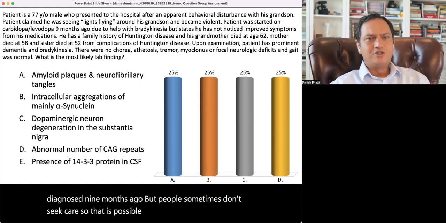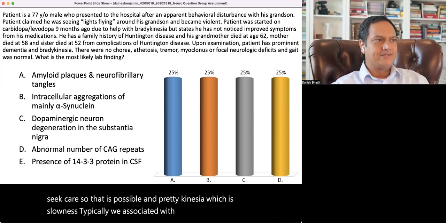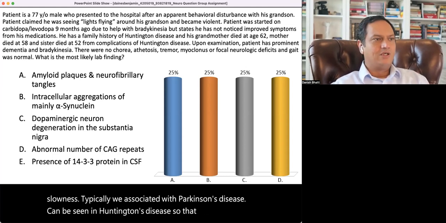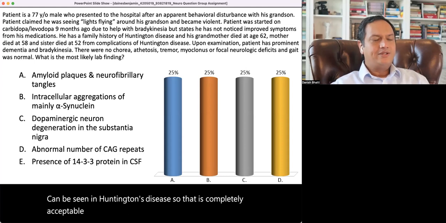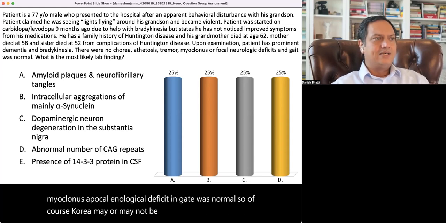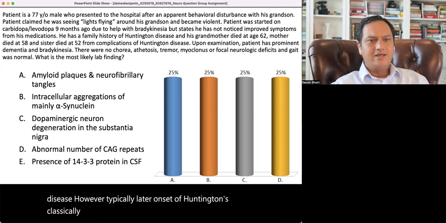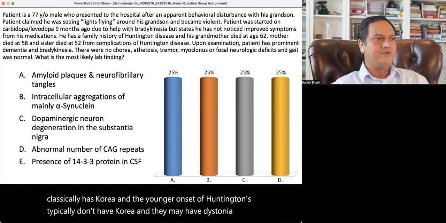And bradykinesia, which is slowness, typically we associate with Parkinson's disease, can be seen in Huntington's disease. So that is completely acceptable here. There was no chorea, athetosis, tremor, myoclonus, or focal neurological deficit, and gait was normal. So, of course, chorea may or may not be present in Huntington's disease. However, typically later onset of Huntington's classically has chorea, and the younger onset of Huntington's typically don't have chorea, and they may have dystonia or myoclonus or other features.